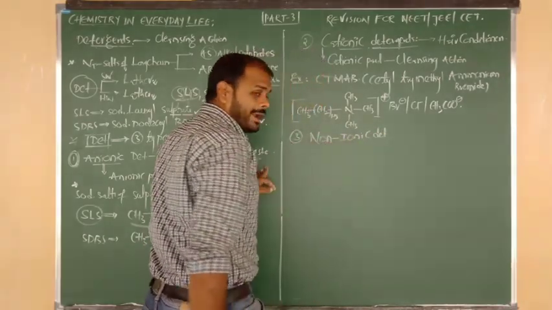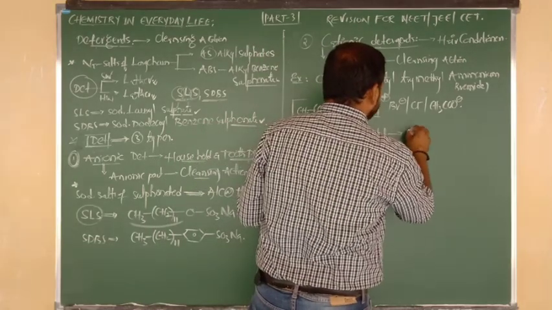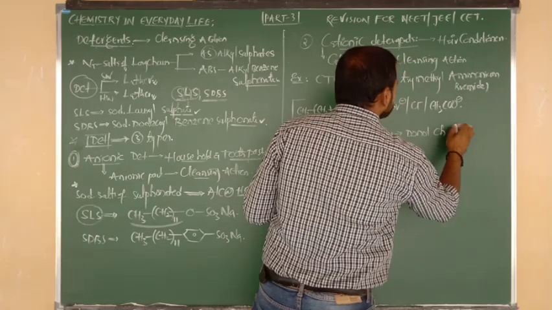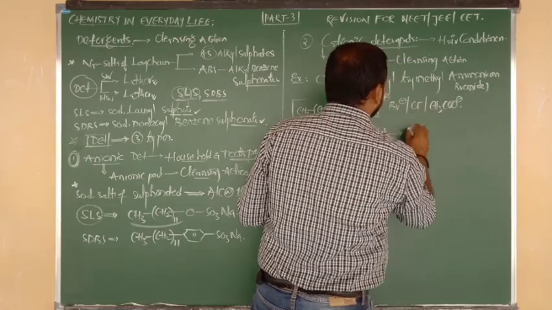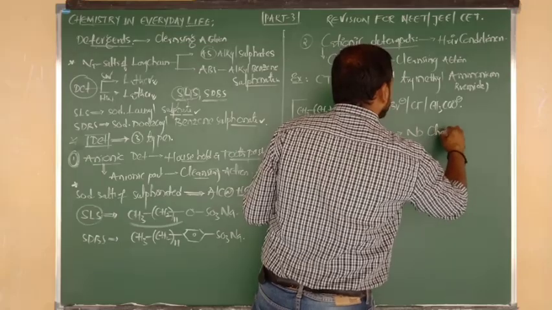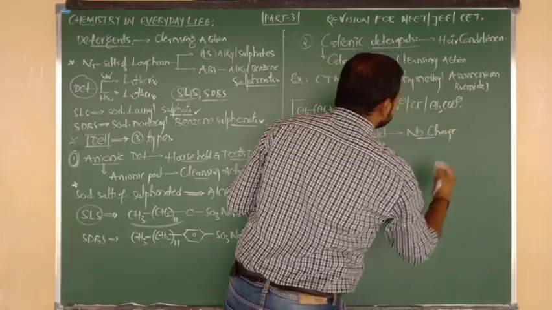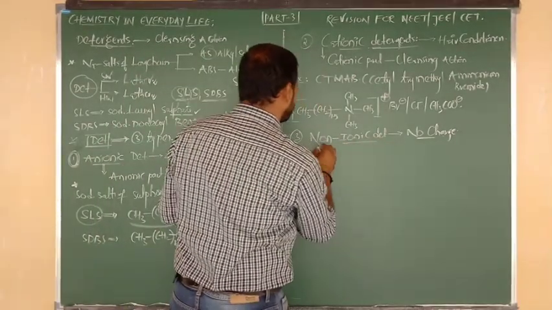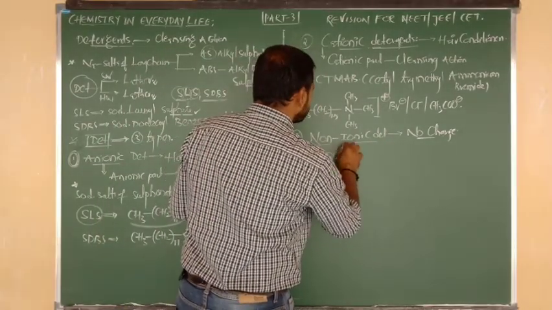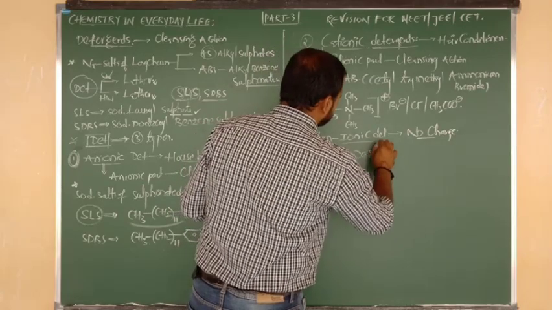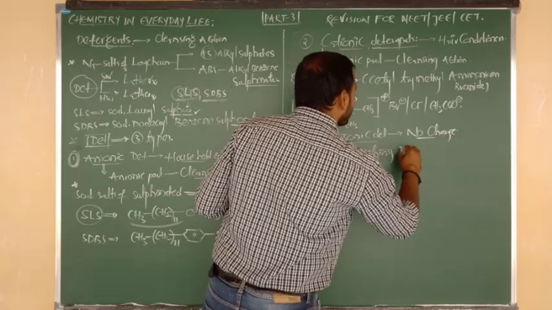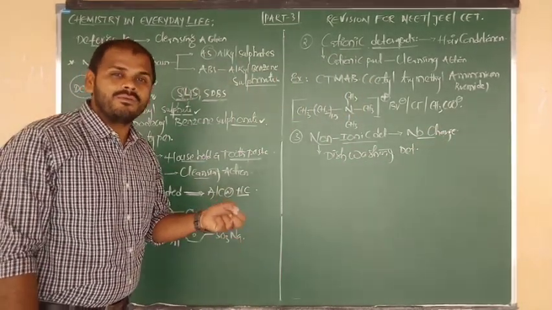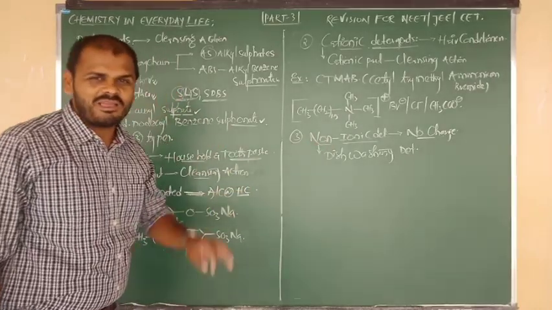Non-ionic detergents. Try to remember, beta, non-ionic detergents do not have any charge in their structure. But what is the use of non-ionic detergents? They are used as dishwashing detergents, like Vim and others. They are made with non-ionic detergents.